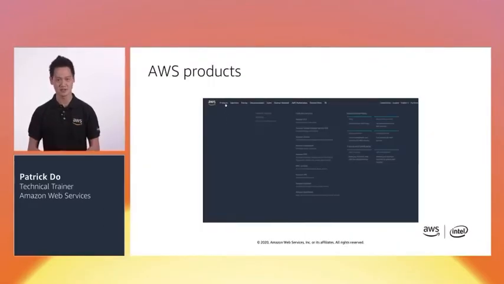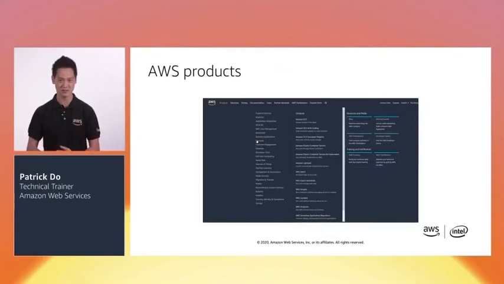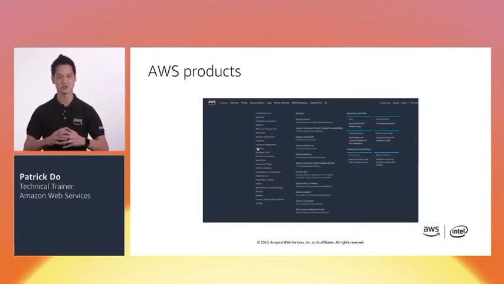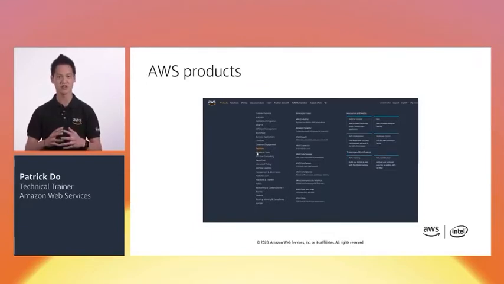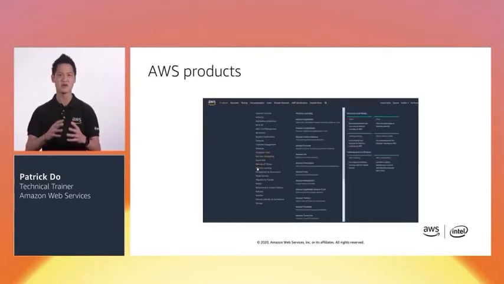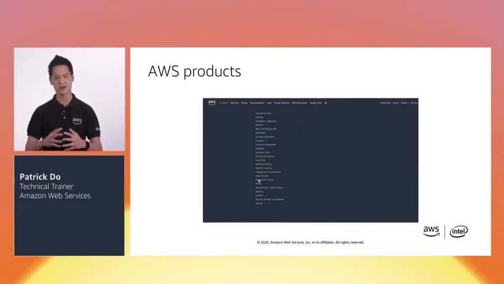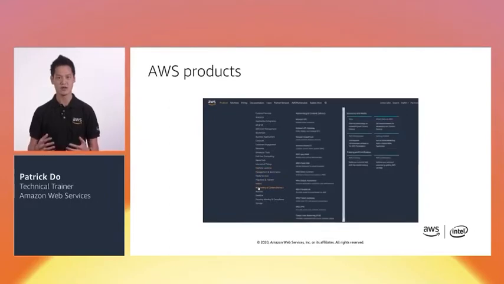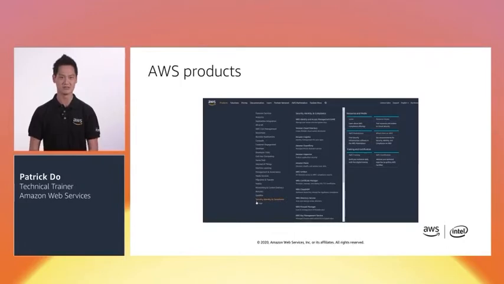AWS is a customer-centric company. Today, we have over 140 different services, ranging from infrastructure services for foundational resources such as compute, storage, and networking, to platform services for common systems like databases, analytics, developer and management tools, and security and enterprise applications. AWS provides a broad set of cloud-based products to help meet your needs.